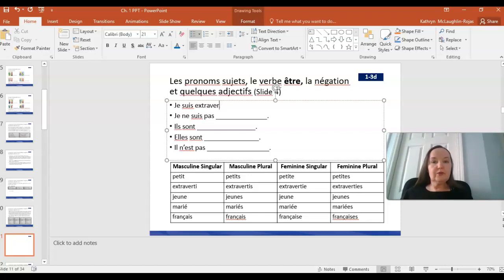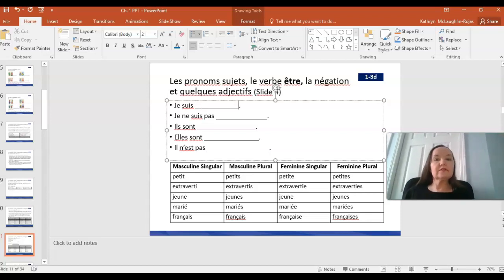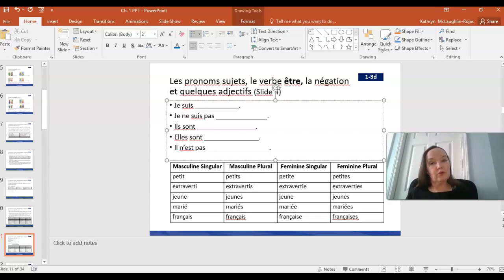So I'm going to give you a chance to jump in here and add your own adjective. You can choose any from this list. If you have another one in mind that you've learned from another French class in the past, feel free to try it out. For this interaction, you can either type or you can say your response.